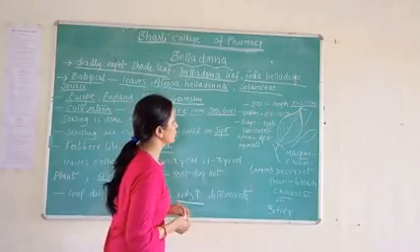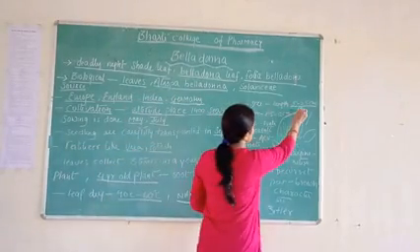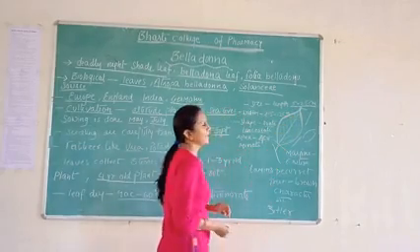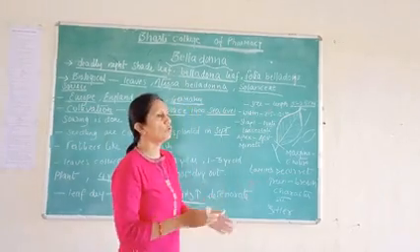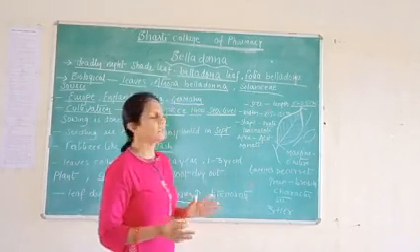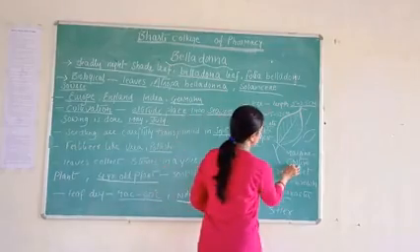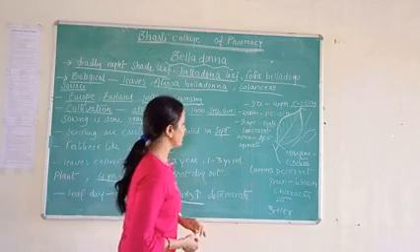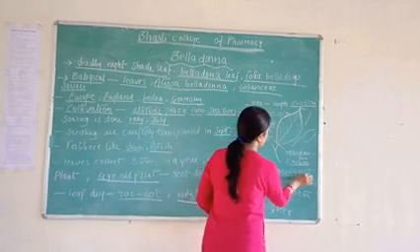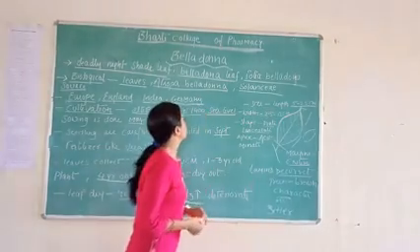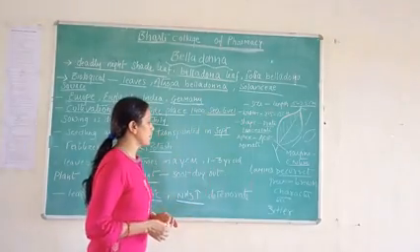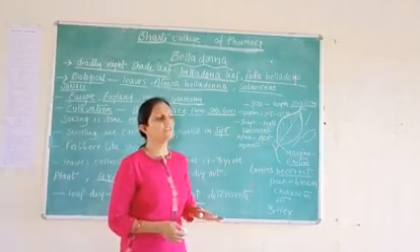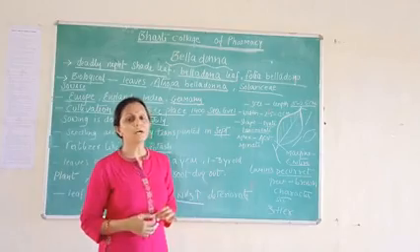Next we talk about the margin. Margin means the outer part of the leaf. The margin should be entire. Entire means there is no gap in the margin. That is known as entire. And next is the lamina. The lamina is decussate in the leaf of belladonna. And we talk about the color of the leaf. The color of the leaf is green or brown.